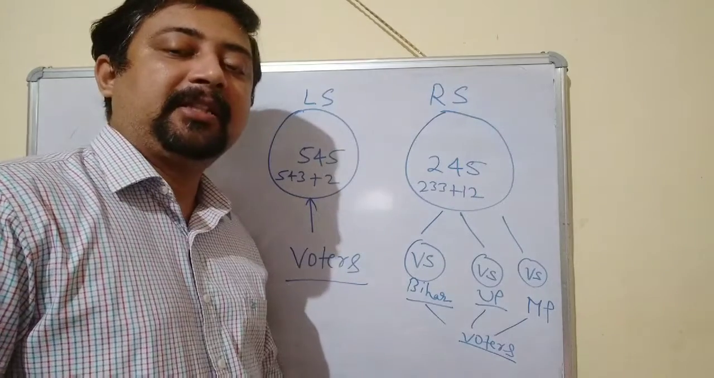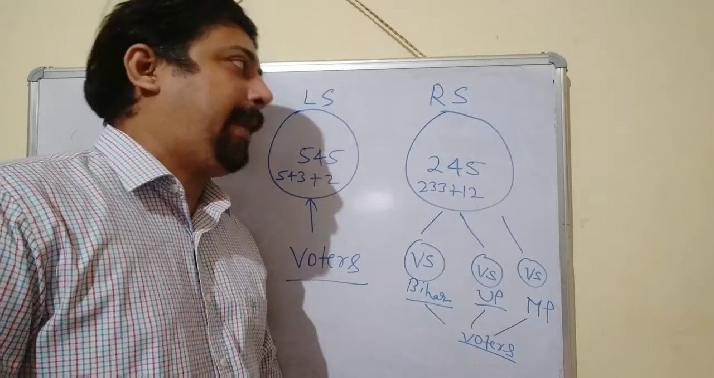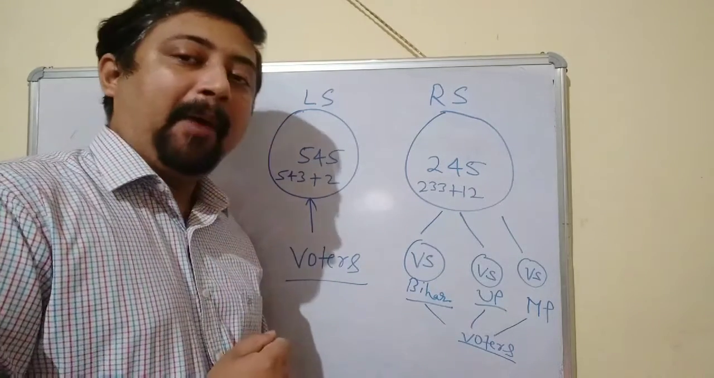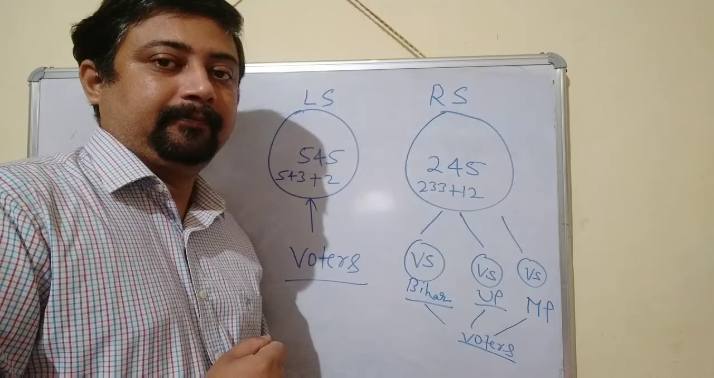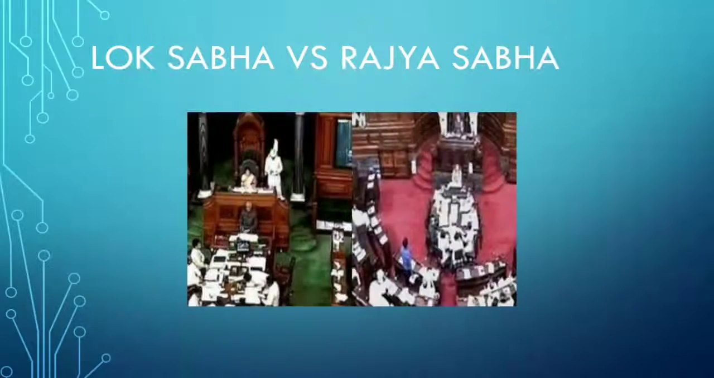Morning students, this is the fourth video of the chapter Why do we need a parliament? And in this video we will discuss the two houses of parliament, that is Lok Sabha and Rajya Sabha. We will try to understand which house is more powerful, and after that we will also analyze why both houses are equally important.